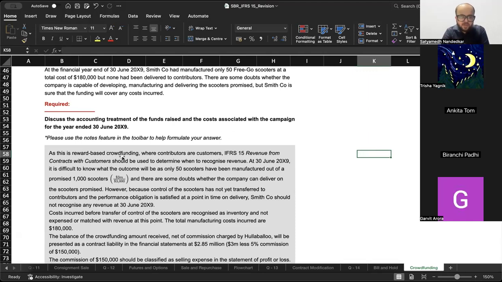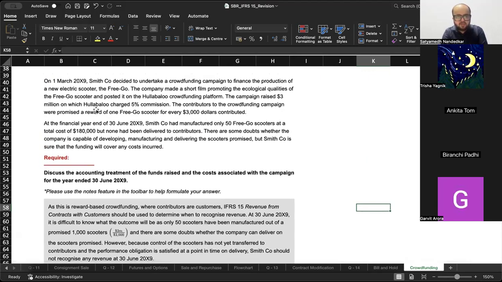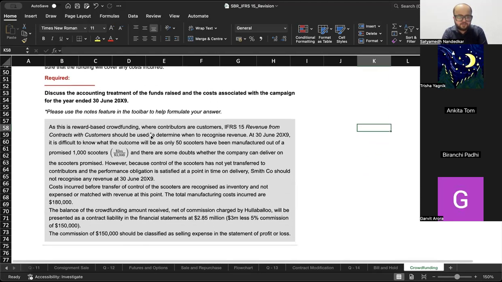As this is a reward-based crowdfunding where contributors are customers, IFRS 15 Revenue from Contracts with Customers should be used to determine when to recognize the revenue. At 30th June 2019, it is difficult to know what the outcome will be, as only 50 scooters have been manufactured out of a promised 1000 scooters. They thought they would be able to make 1000 scooters, but they have made only 50 so far. And there are doubts whether the company can deliver on the scooters promised.